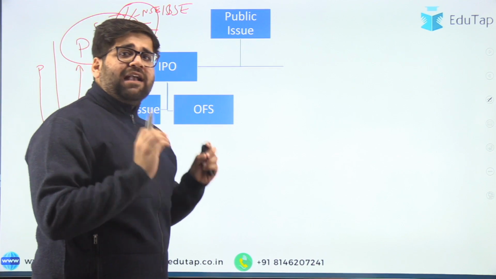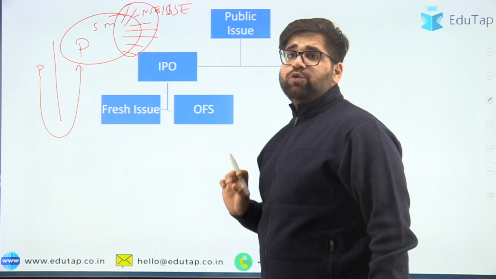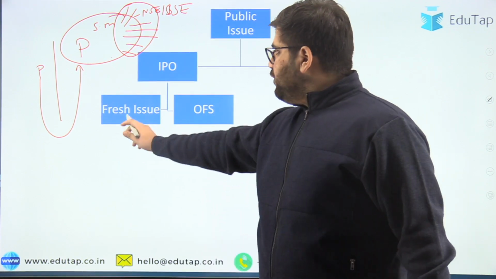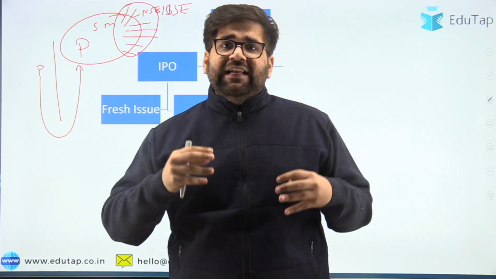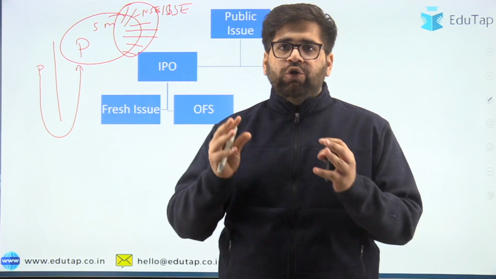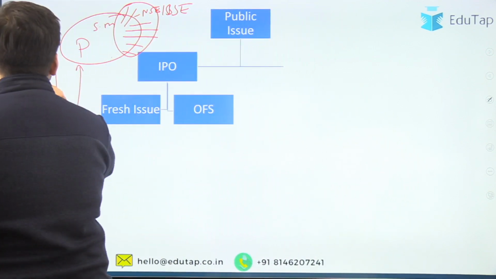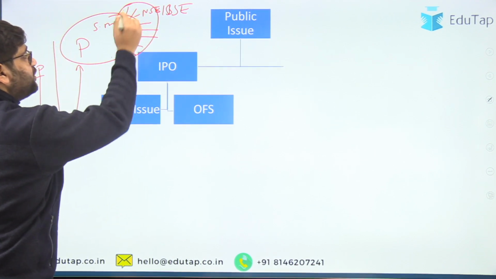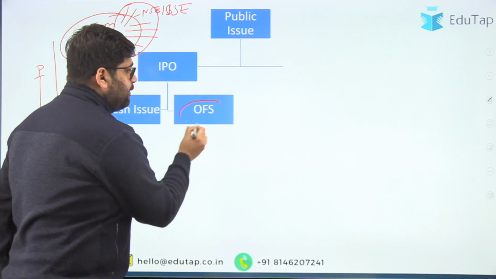IPO again can be categorized into two parts. The first is fresh issue and the second is OFS. OFS stands for offer for sale. So let's first start with fresh issue. Under fresh issue, the company issues a new set of shares to new shareholders. So for example, Paytm has issued new shares to all these investors who are sitting over there. As simple as that.